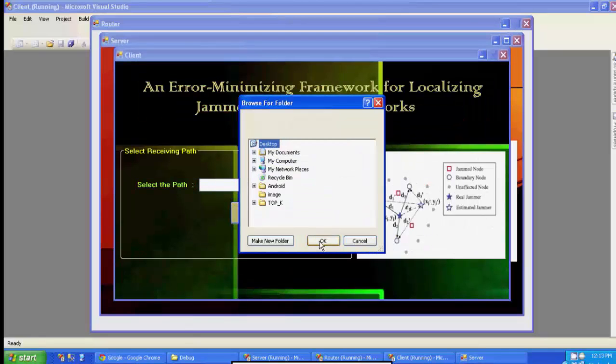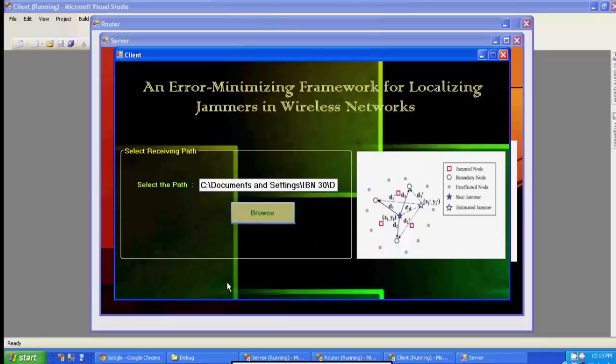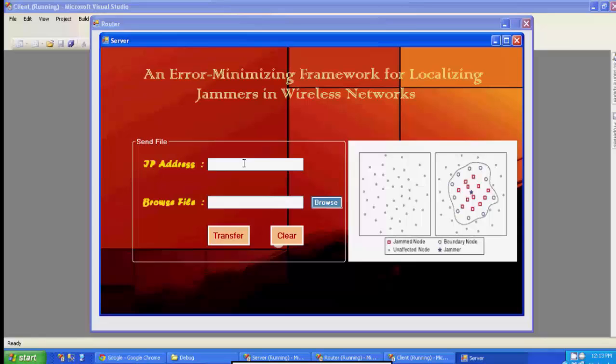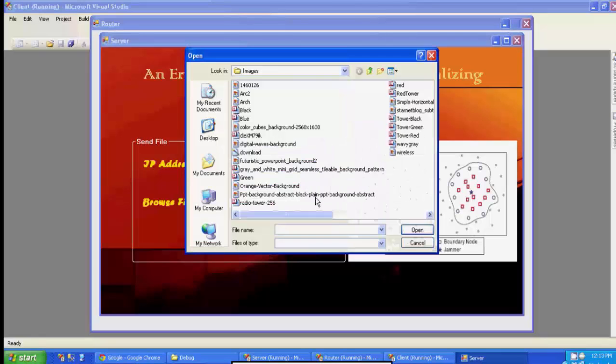In the client window, we will be giving the path where we want to store the received file, and then on the server side we will be giving the IP address of the router through which we want to send the file, and then we will be browsing the file we want to send to the client. Here I am choosing the wireless file to send.